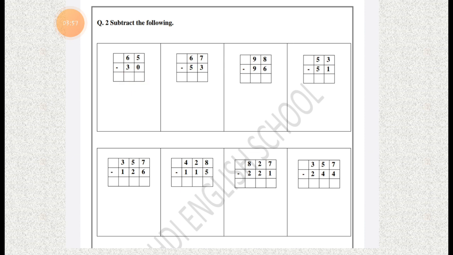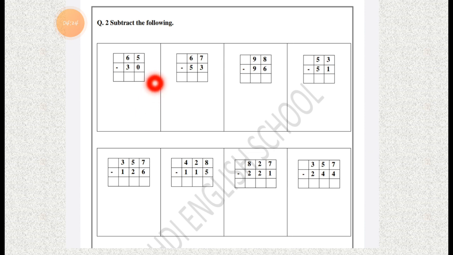Before you start subtracting the numbers, always remember one thing: always subtract numbers from the right side, or the ones column. That is the basic rule for addition and subtraction. Always start adding or cutting the numbers from the right side, the ones column.